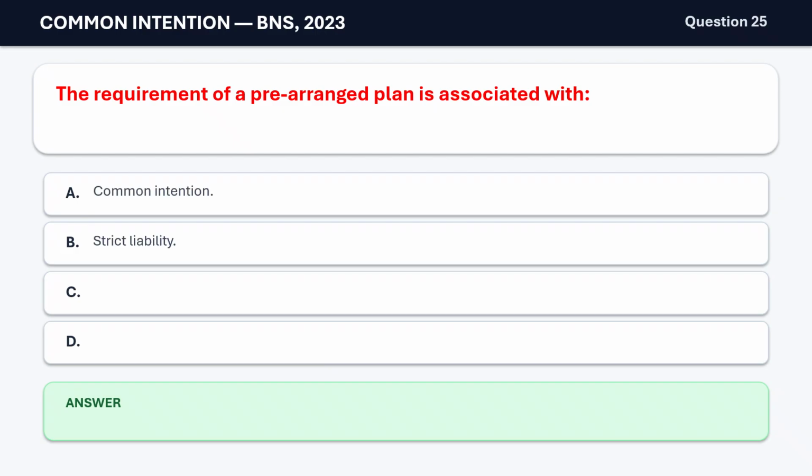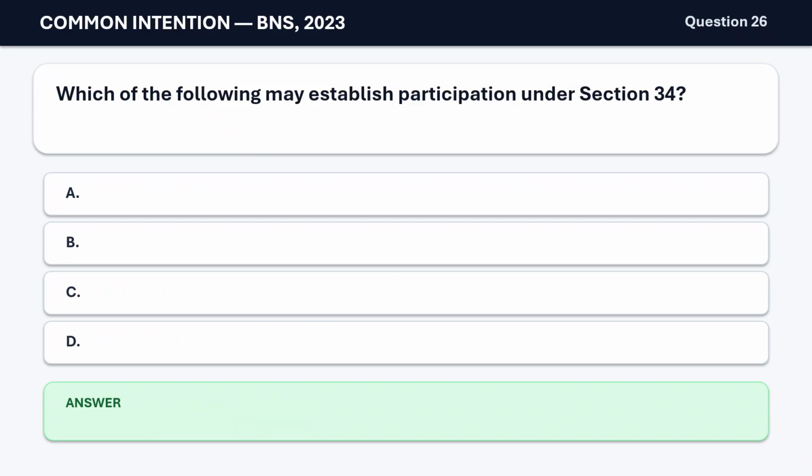Question 25. The requirement of a prearranged plan is associated with A. Common intention. B. Strict liability. C. Private defense. D. Mistake of fact. The correct answer is A. Common intention.